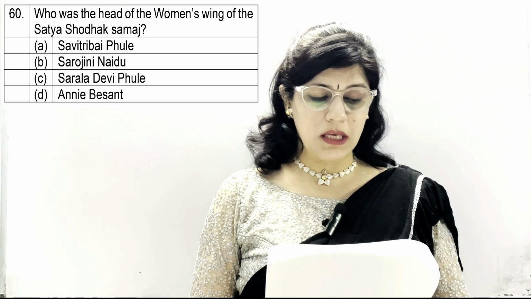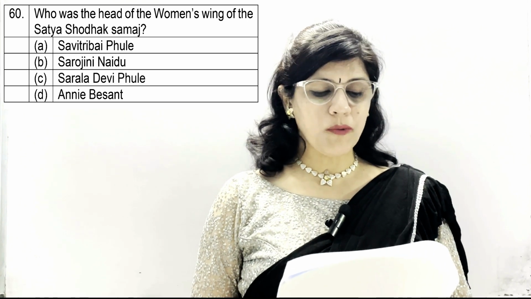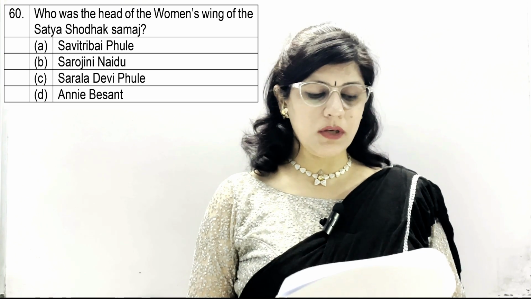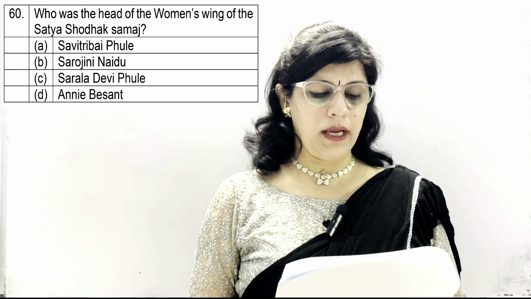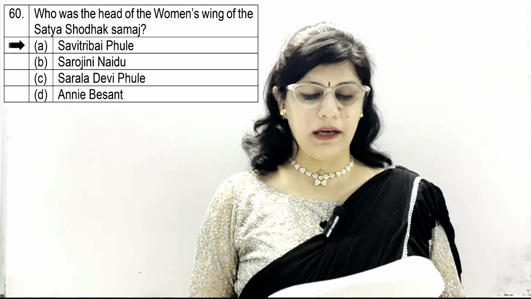Coming to question number 60. Who was the head of the women's wing of the Satya Shodhak Samaj? A, Savitribai Phule, B, Sarojini Naidu, C, Sarla Devi Phule and D, Annie Besant. And the A option, which is Savitribai Phule, is the correct answer.